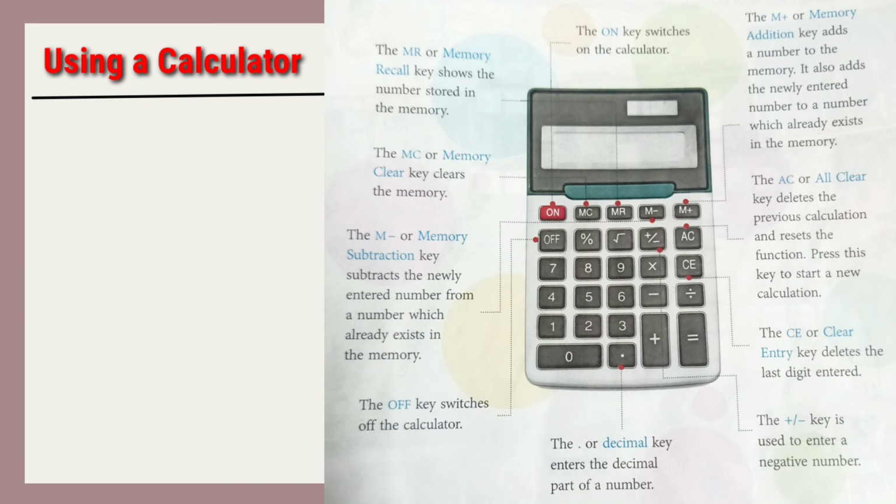Next is the off key, switches off the calculator. Next is the AC or all clear key, deletes the previous calculation and resets the function. Press this key to start a new calculation. Next is the C or clear entry key, deletes the last digit entered. Next is plus or minus key, is used to enter a negative number. Last is the dot or decimal key, enters the decimal part of a number.